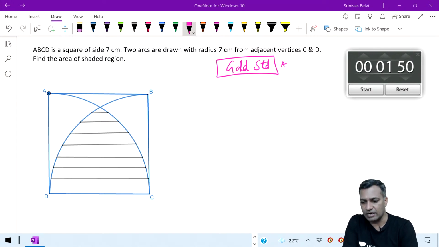So many CAT, XAT, IIFT questions were asked on this gold standard. A lot of people learn this kind of question by heart. If you know the gold standard, let me know. Don't know, then remember from today.